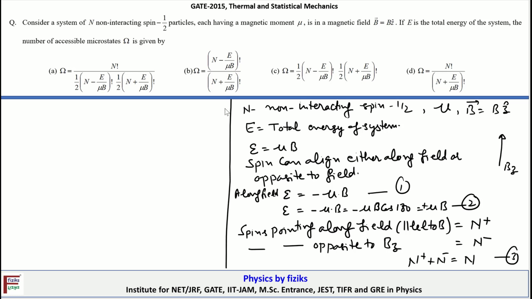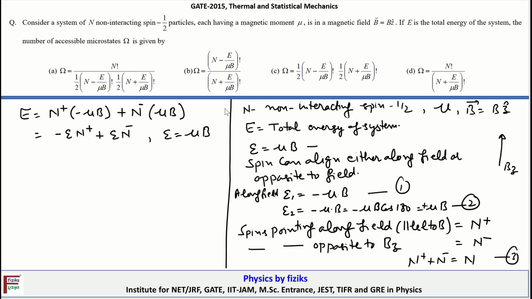Now the total interaction energy of the spins, E, is given by the number of spins aligned along the field direction, n plus, multiplied by the corresponding interaction energy, minus mu B. Then plus the number of spins aligned in a direction opposite to the field, n minus, and the corresponding interaction energy, mu B. Because we have defined epsilon equal to mu B, in terms of small epsilon I can rewrite this as minus epsilon n plus plus epsilon n minus, where I have made use of the fact that epsilon is equal to mu B.